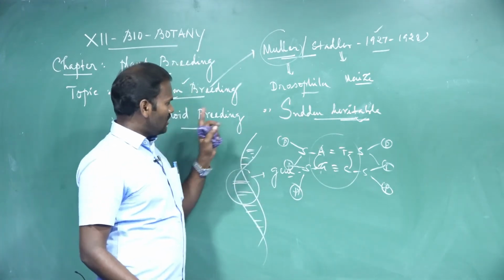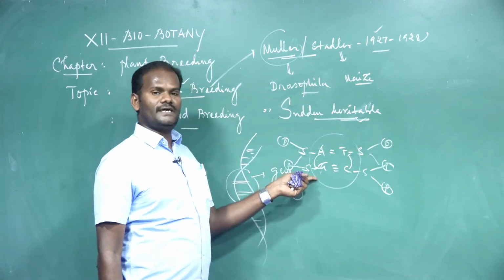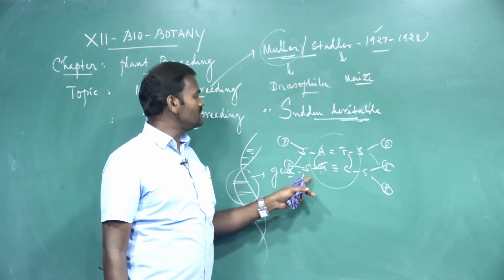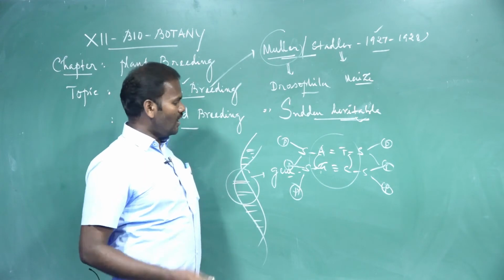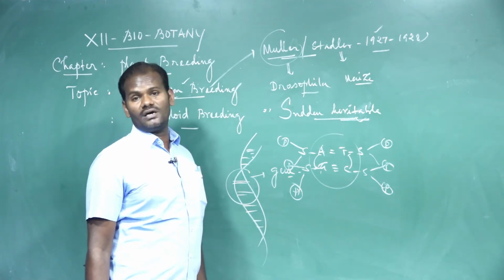So Muller and Stadler induced useful mutations in crop plants. How to induce them? By using certain physical and chemical mutagenic agents.